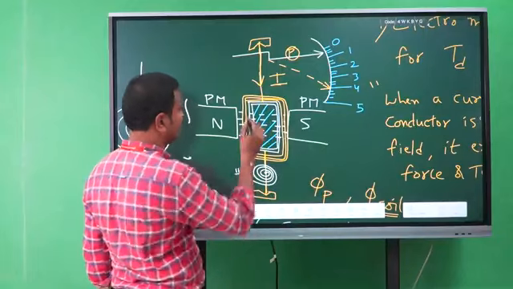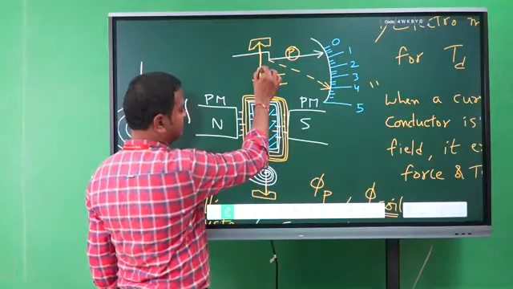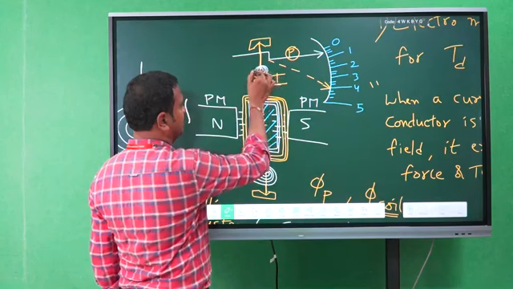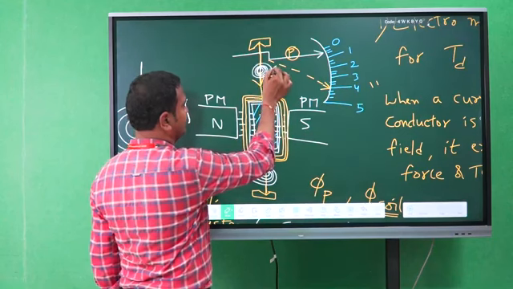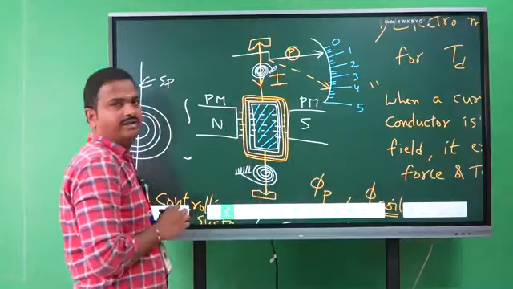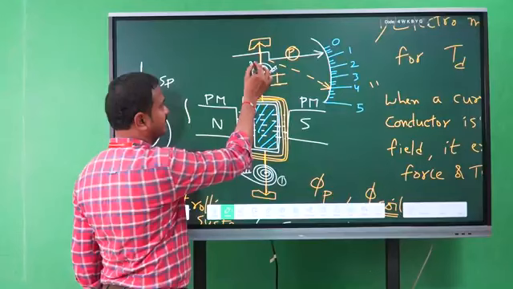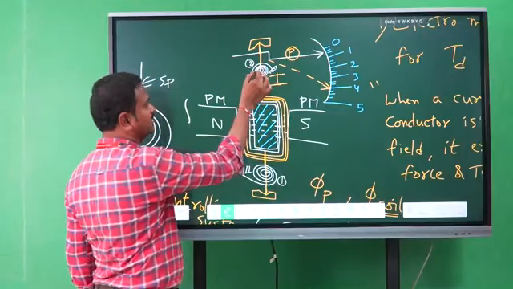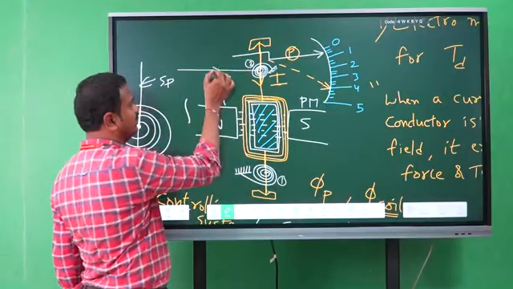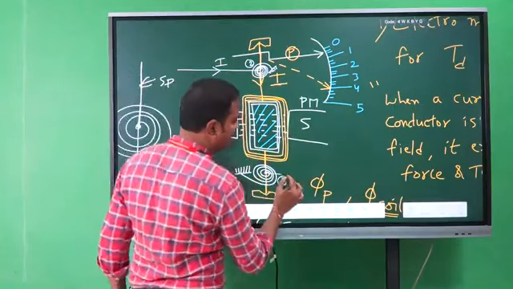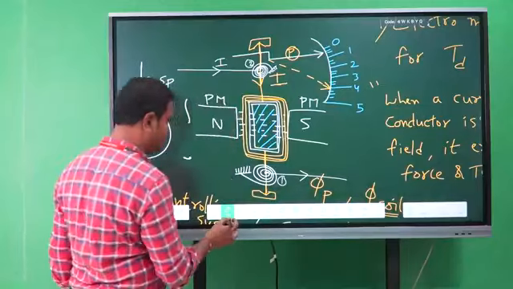Similarly, the second spring is connected to the top of the coil. Here also we need a fixed point. Here we are using two control springs, first spring and second spring. The circuit current flows through this spring and to the coil and leaves out.